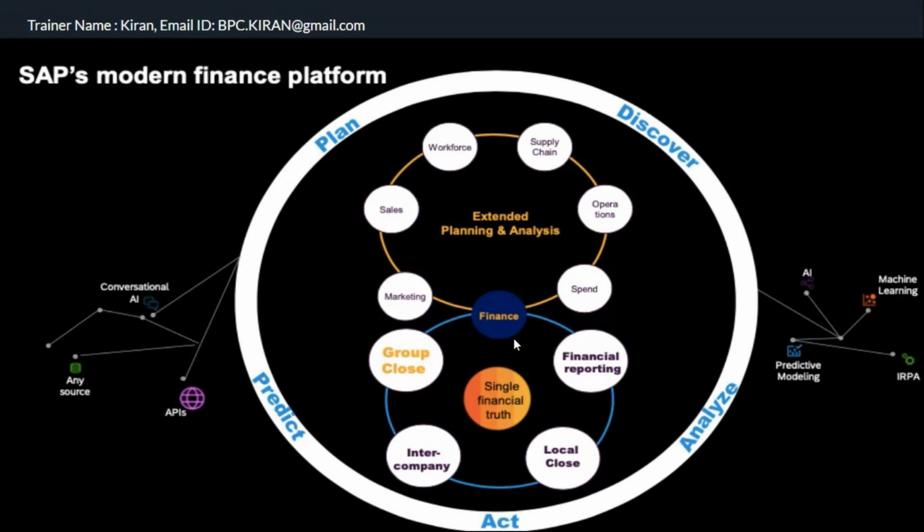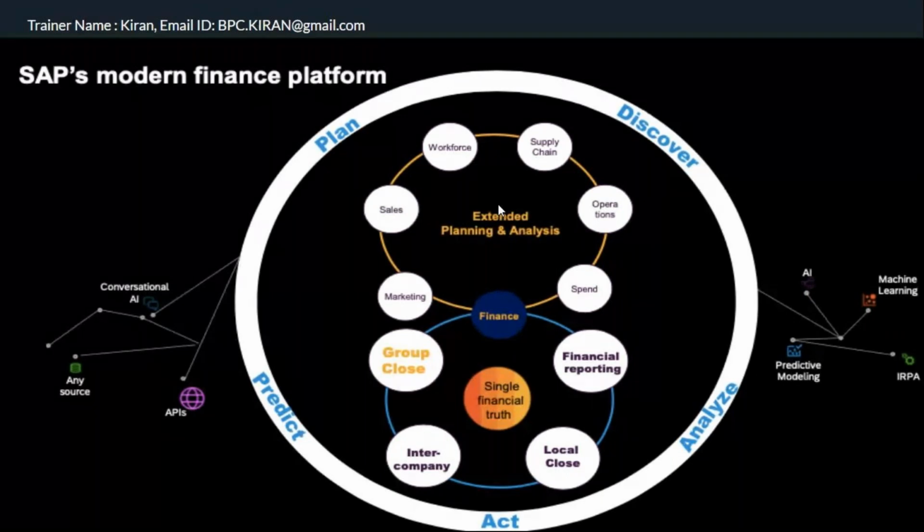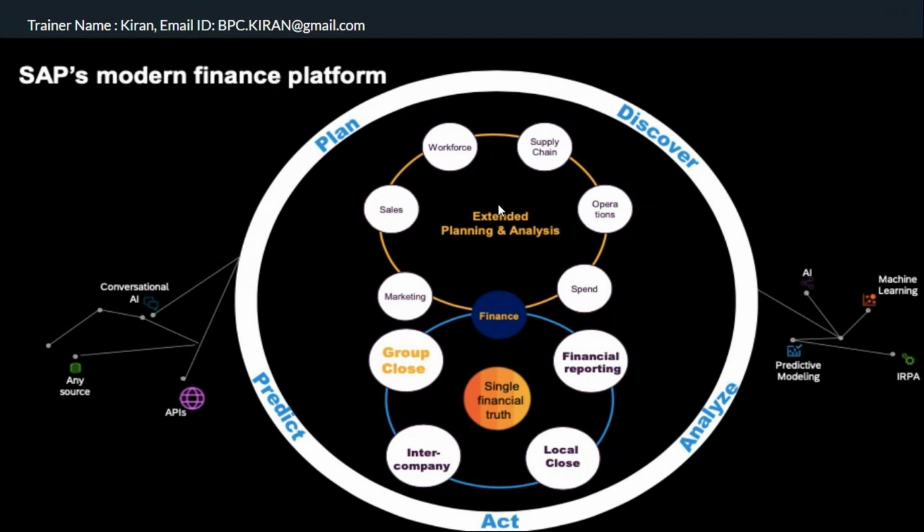However, because of the modern finance platform, SAP moved the planning part to SAP Analytics Cloud. You might have heard of S/4HANA Financial Planning, or SAC Integrated Financial Planning, which will cover operational expenses planning, product cost planning, sales and profitability planning, capital expenditure planning, and financial statement planning. So that is another area.